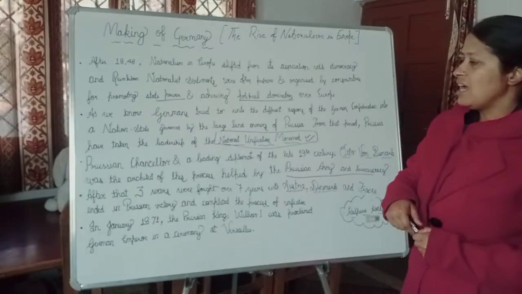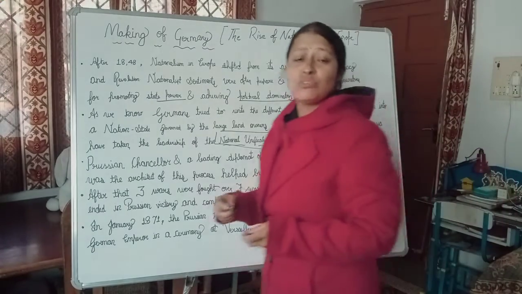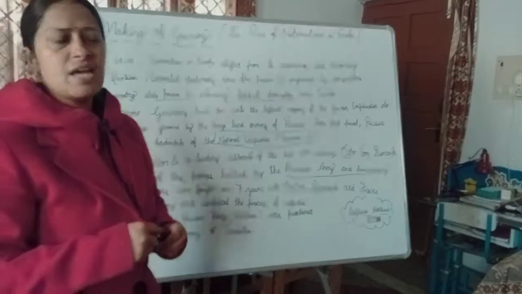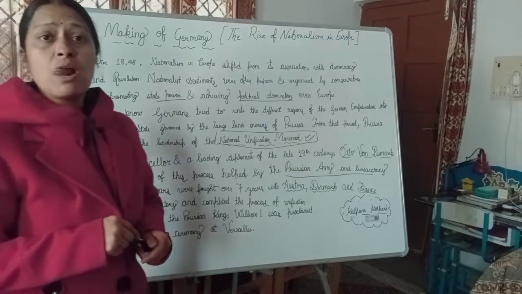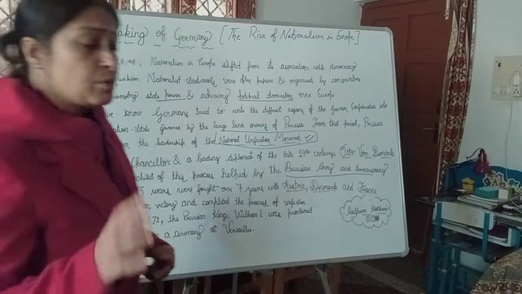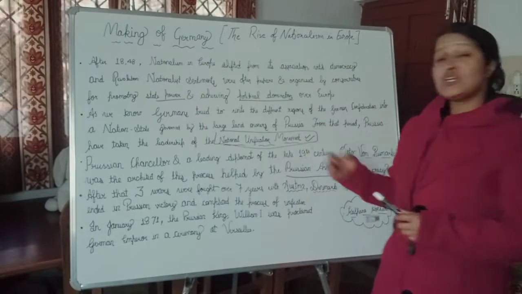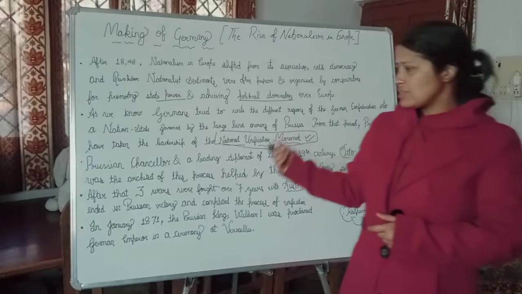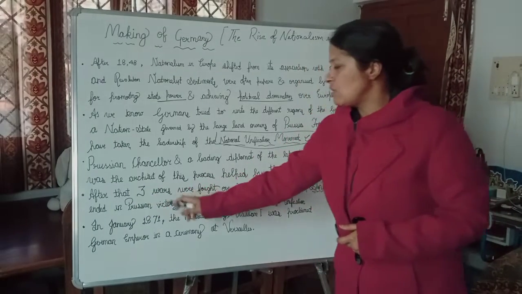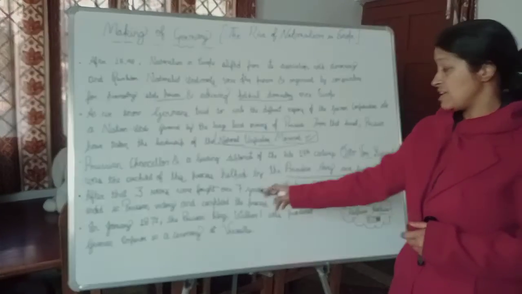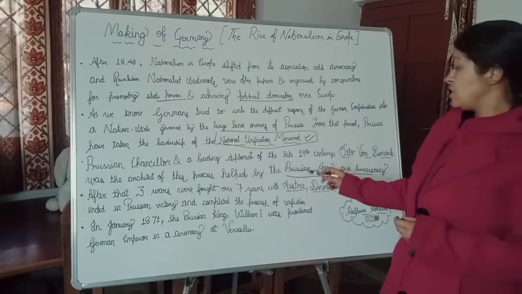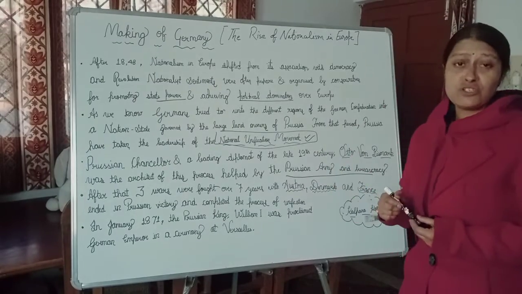Now, after that, it was not so easy, as there were people who were against this spirit of the national unification movement in Germany. So three wars were fought over 7 years to achieve Germany as a nation state.